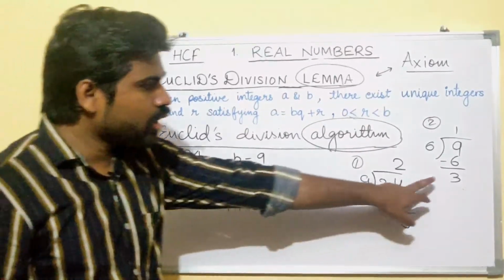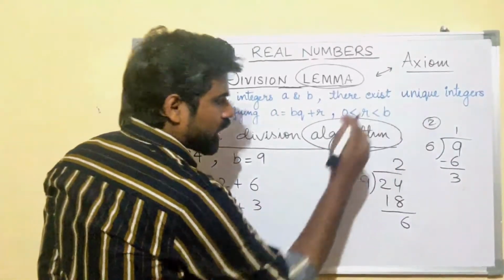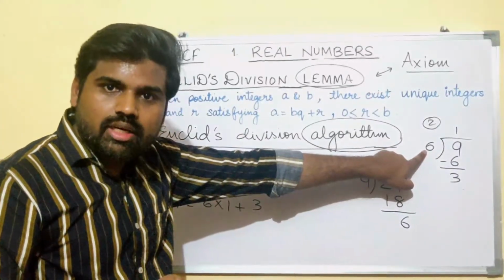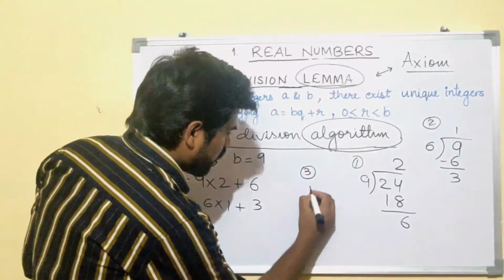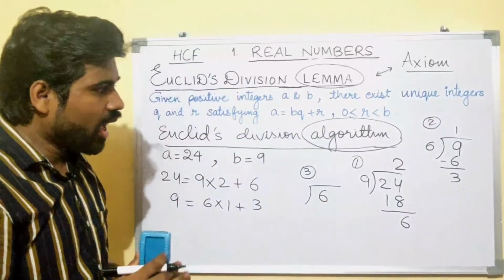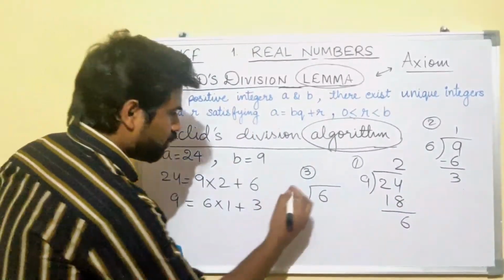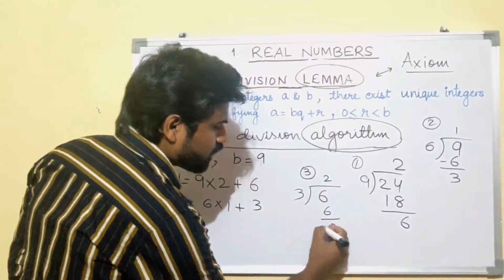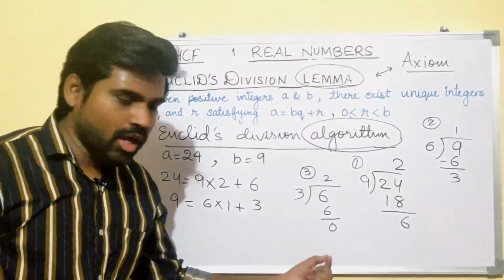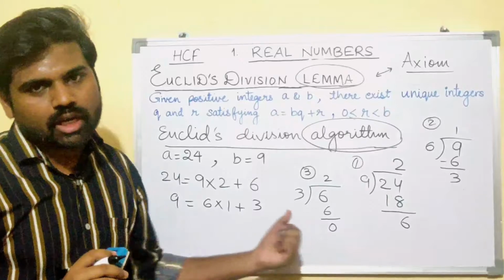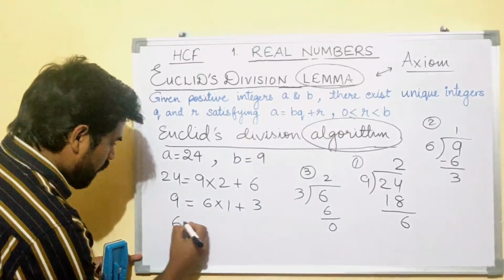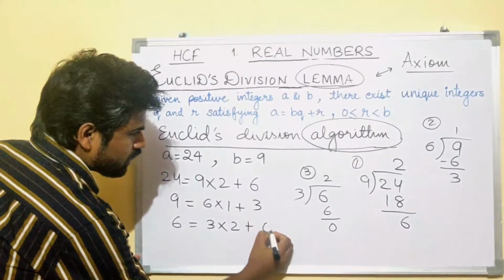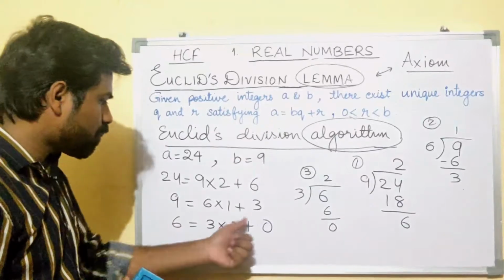Repeat the steps until the remainder is 0. This was your second step. Your third step is, what is that? Make the divisor your dividend. Good. Make the divisor your dividend and the remainder your divisor. Okay, 3 2s are 6 and the remainder is 0. That means this is your last step. Whenever the remainder is 0, that is your last step. Write it like this: 6 equals 3 into 2 plus 0.